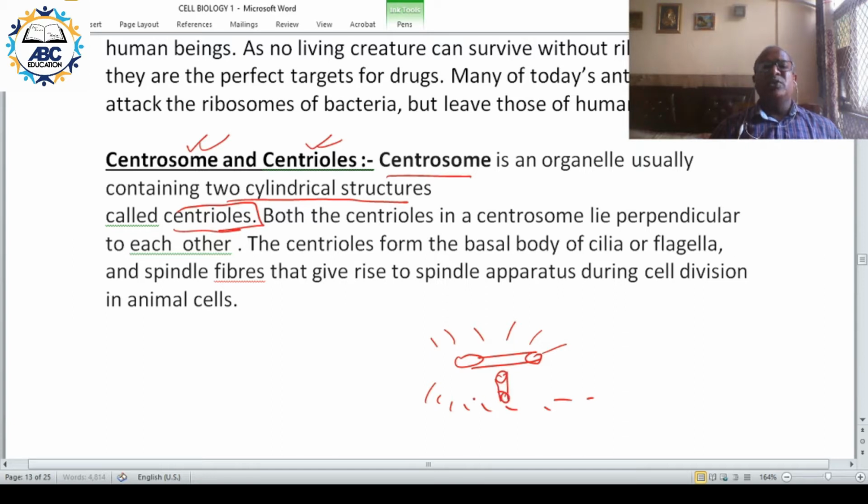These two cylindrical structures are present in the centrosome, and these two cylinders are called centrioles. These centrioles are perpendicular to each other, and they form the basal body of a cilium or flagellum. They also form spindle fibers during the process of cell division in animal cells.